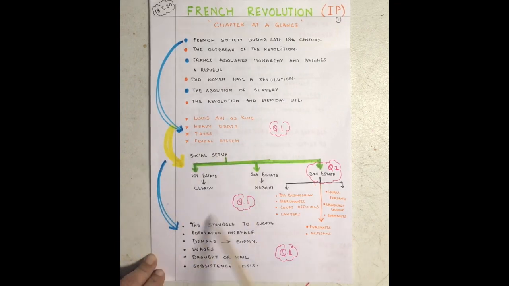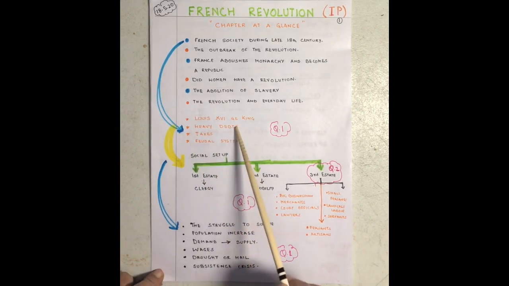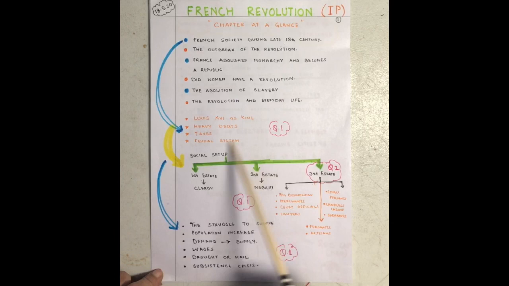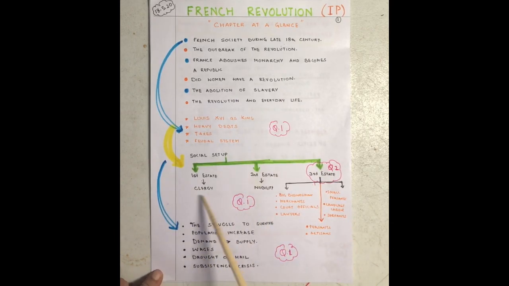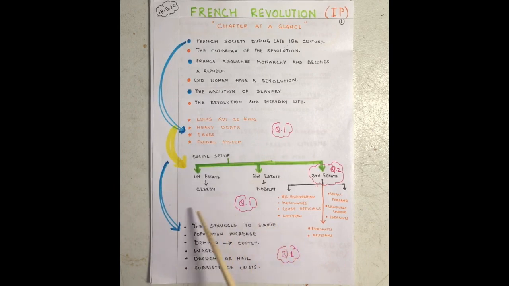If we take the society, we have concentrated on Louis 16 only, because from this time the French Revolution actually took gear, right? When he took over, there were debts, he was putting taxes, and the feudal system was on. Then the society was divided into first, second and third estate. There were a lot of other problems in France.